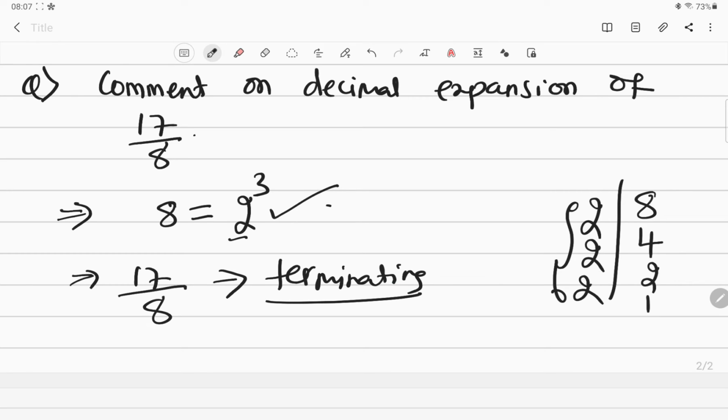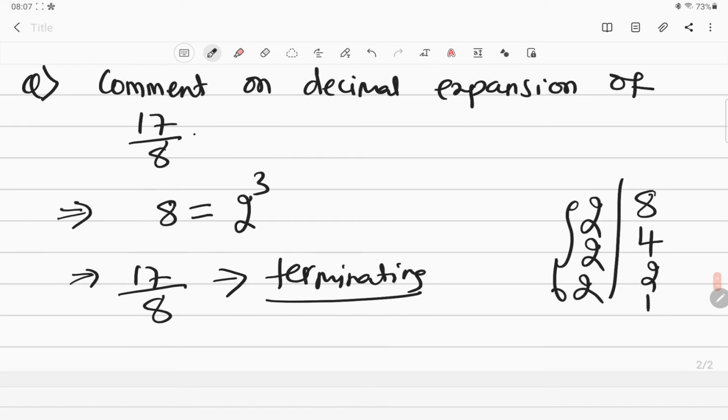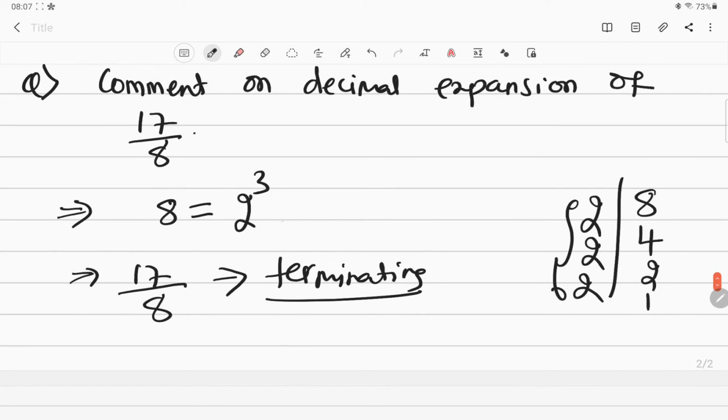Why? Because only 2 or 5. 5 can be written like this also, into 5 to the power 0. Otherwise 5 to the power 0 means 1, it is there. So 2 to the power 3 into 1, same thing, it remains. Otherwise you can remove this. Either 2 should be there or 5 should be there, or both can be there, nothing other than 2 and 5 means the decimal expansion is terminating.